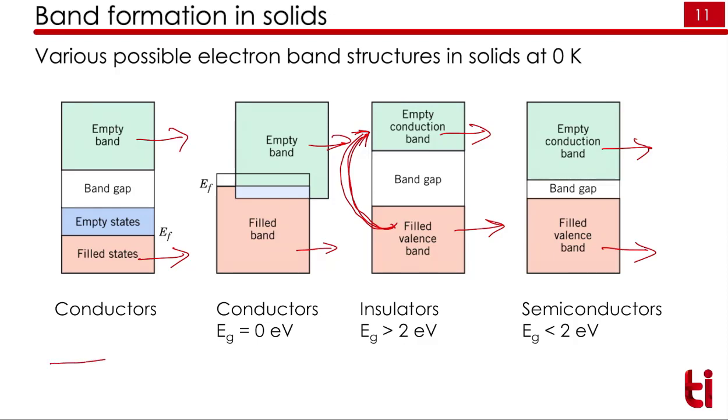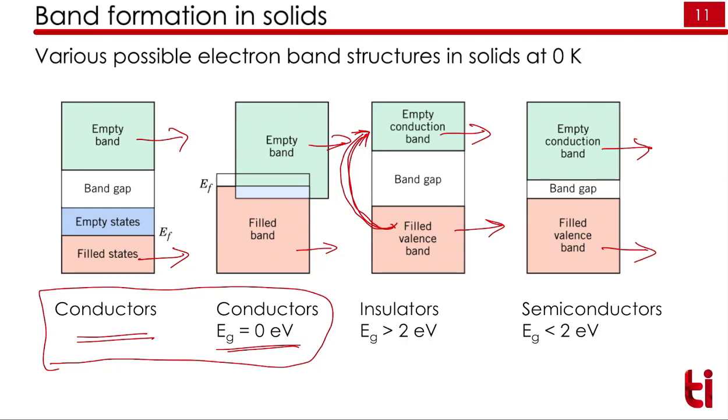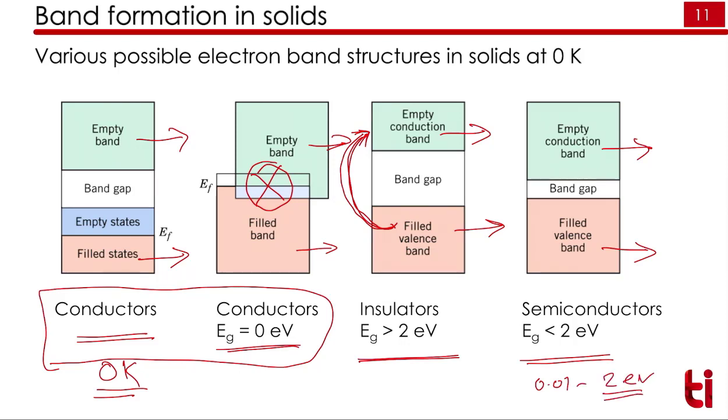In conductors we have two types of structures. In one we have zero band gap, and in one we have a finite band gap. But remember, this is only at 0 K. At room temperature, both these structures will have an overlapping band. There is no band gap at all in a metal. The bands are already overlapped. In insulators, the band gap is greater than 2 electron volts, and in semiconductors, the band gap is 0.01 to 2 electron volts, that we call semiconductors.